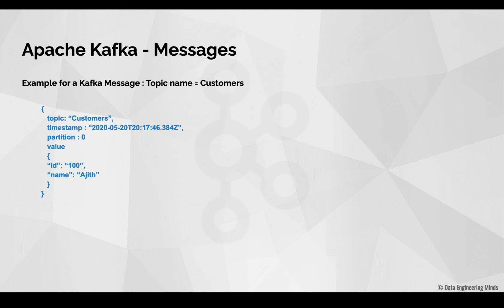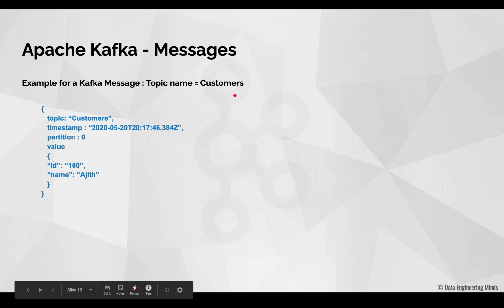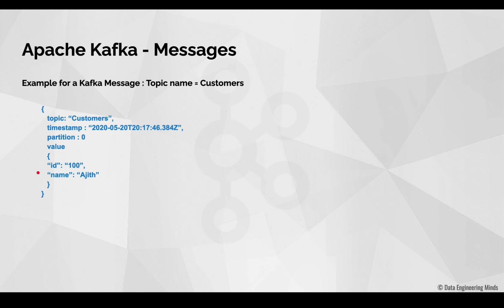So this is an example of a typical Kafka message for the topic customers. As you could see, this message is in JSON format, but you should remember that the type of the message is still a plain string. Information like topic, timestamp, partition are the metadata. This metadata says this message belongs to the topic customers, it was produced at this time, and it belongs to partition 0. You can ignore partition now. You will see what a partition is very shortly.